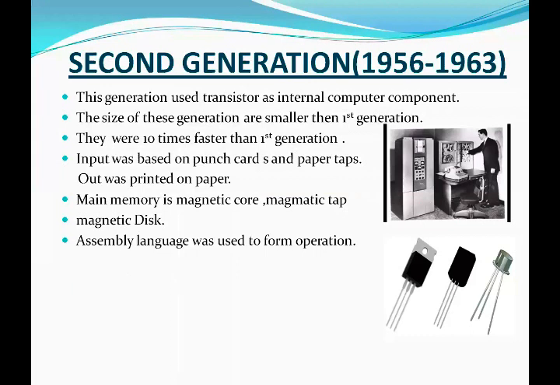Assembly language was used to perform operations. What is assembly language? Assembly language is also called a low-level language. Low-level language was developed to overcome the difficulties in writing machine language programs. Low-level languages need a translator program which converts the low-level instructions into binary or machine code to perform a task.